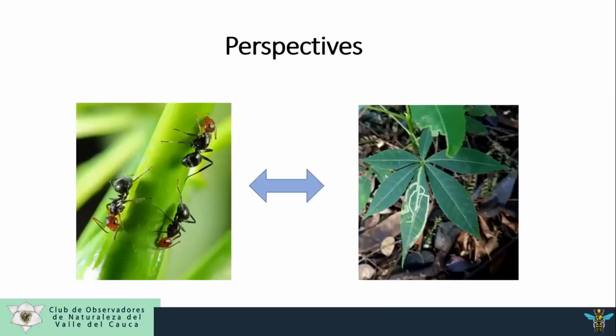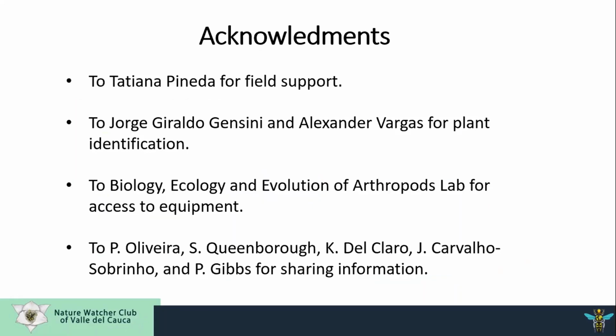In perspective, we consider it important to evaluate the influence of ants in the reduction of herbivory of Bombacoideae plants, in a similar way to the Panama research with the Zingiberales group.